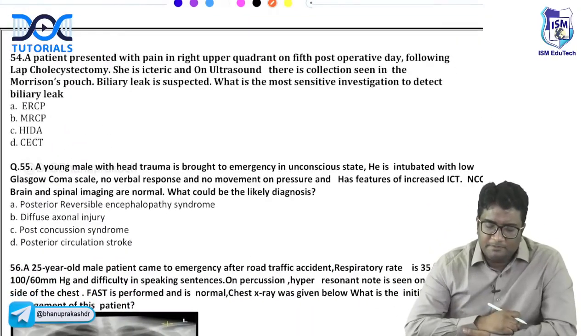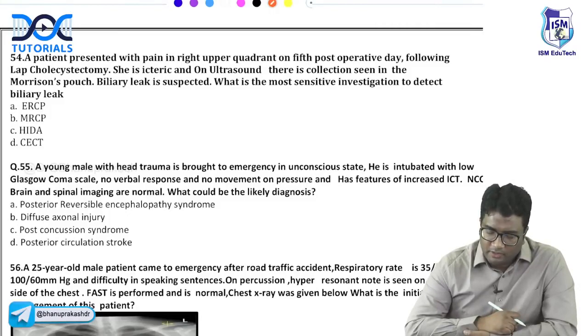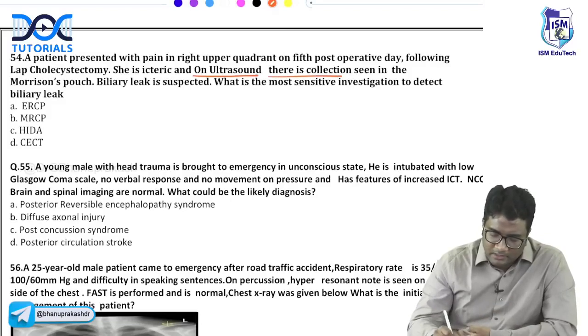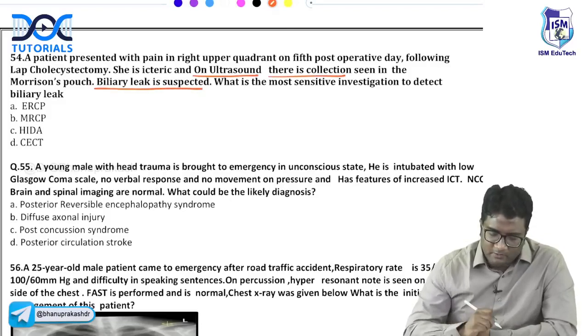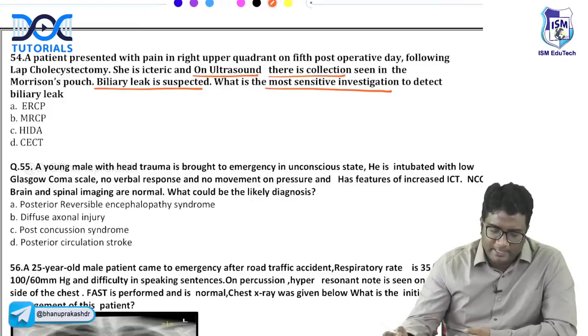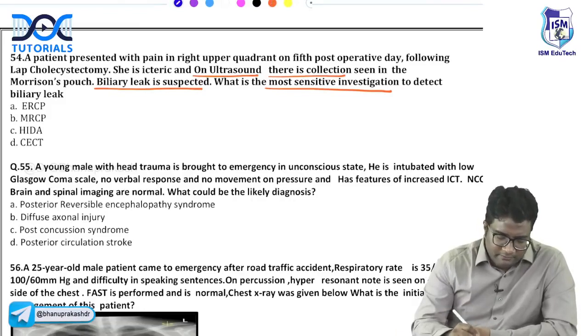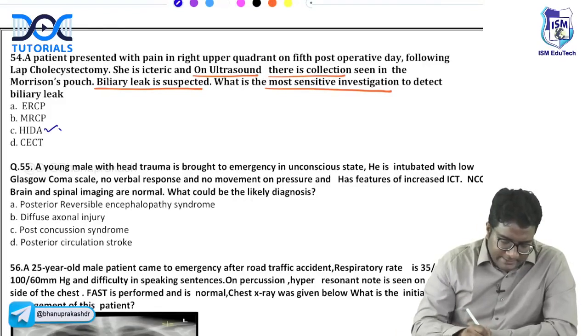54. A patient presented with pain in right upper quadrant on the 5th postoperative day following lap cholecystectomy. She is icteric and ultrasound shows a collection. A bile leak is suspected. What is the most sensitive investigation for bile leak? Remember, the most sensitive investigation for bile leak is HIDA scan.